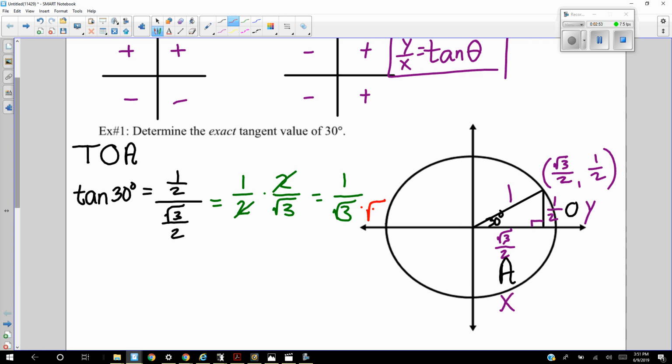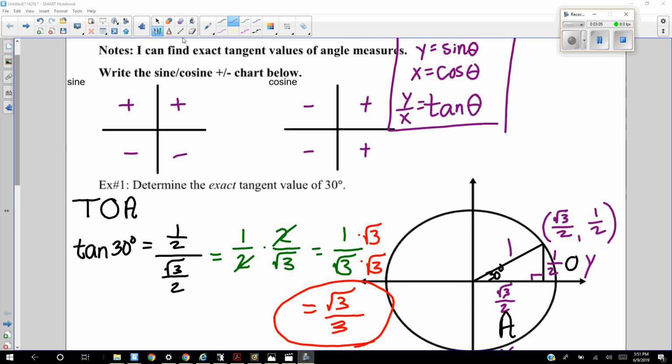Can I have a radical at the bottom? So we end up with radical 3 over 3 as our exact value here. And of course, it's positive. Tangent is positive in this first quadrant, because x and y are positive in the first quadrant.